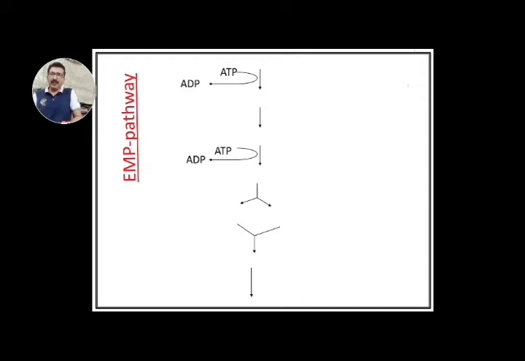In preparatory phase, first molecule of glucose is split or oxidized into two molecules of 3-phosphoglyceraldehyde, and then in payoff phase these two molecules of 3-phosphoglyceraldehyde are gradually converted into the two molecules of pyruvic acid. In preparatory phase, overall two molecules of ATP are consumed, and in payoff phase 4 molecules of ATP are produced. So how exactly this process takes place, that now we will see.